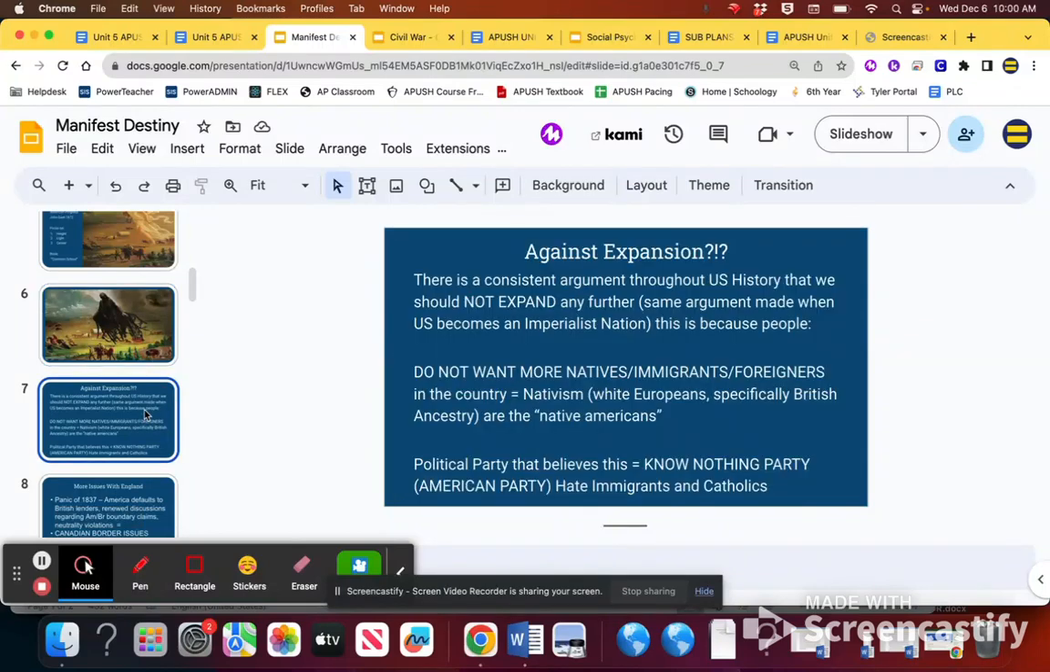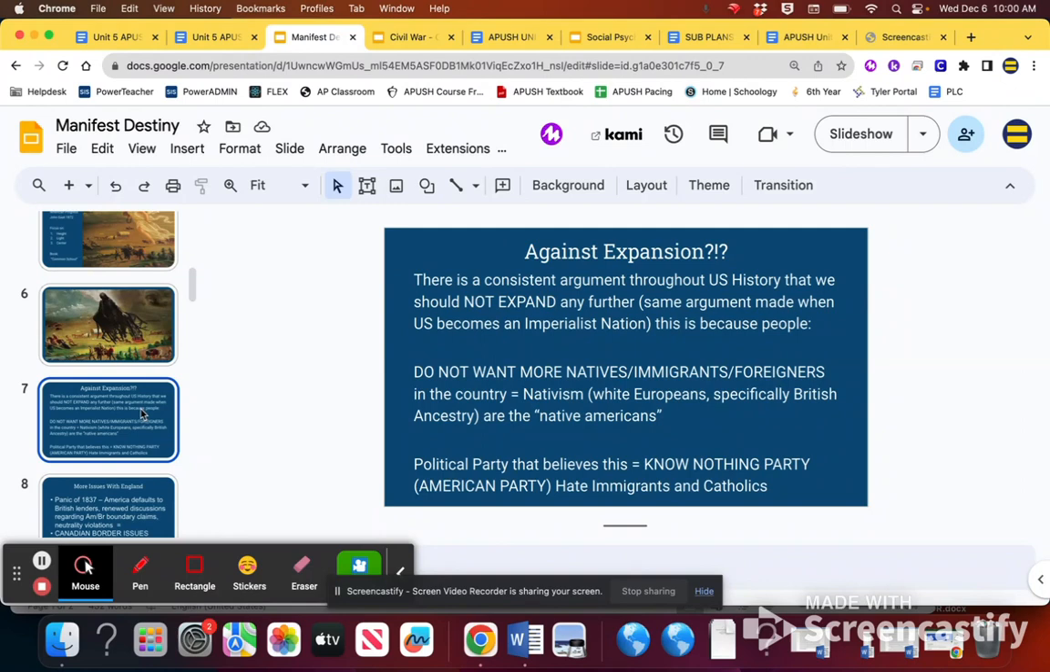There are a group of Americans who are against expansionism in the first place. This is a consistent argument in U.S. history, especially when we get to imperialism and the U.S. spreading outside of the continent for land. It's this idea that the U.S. does not want to take on more mouths to feed, essentially.